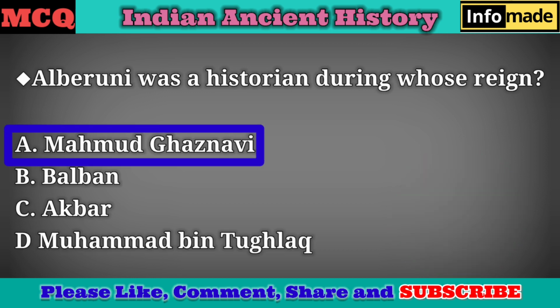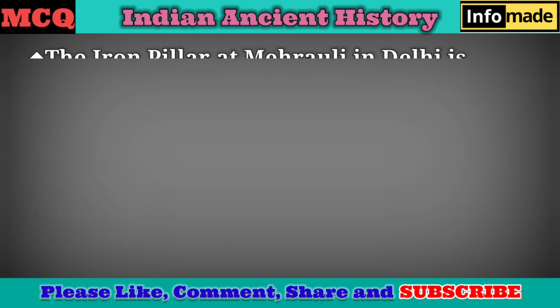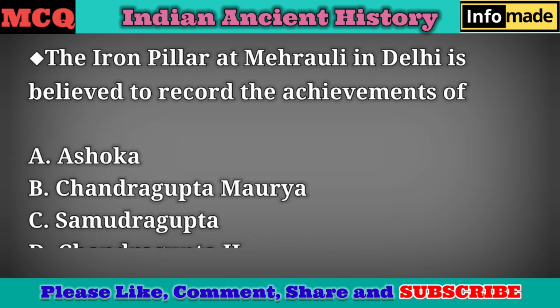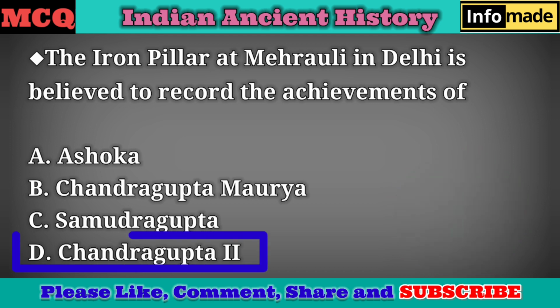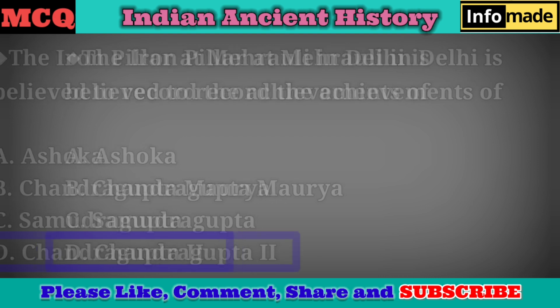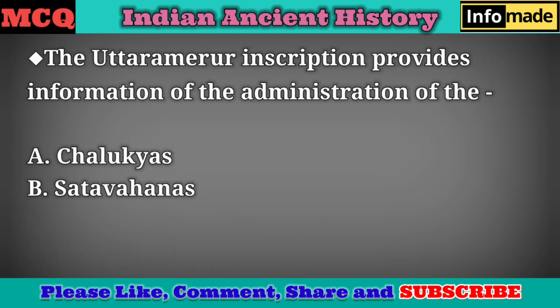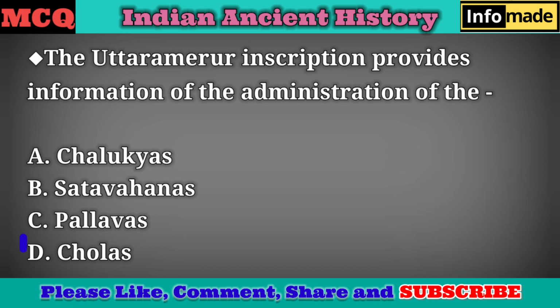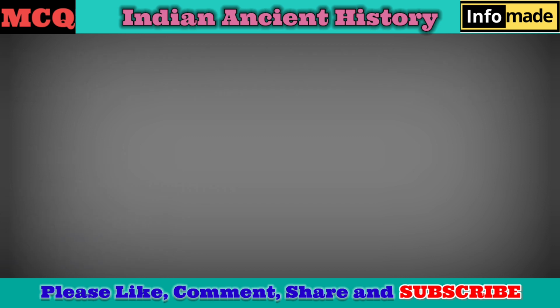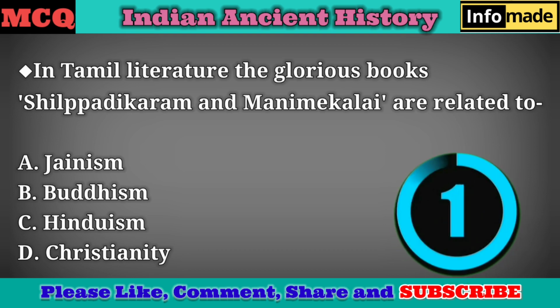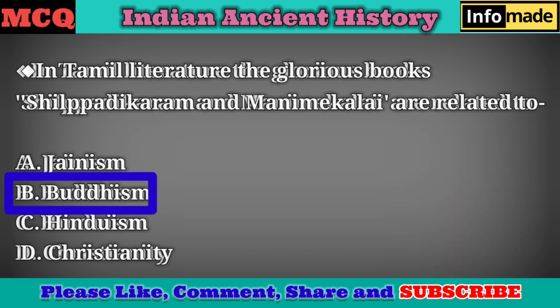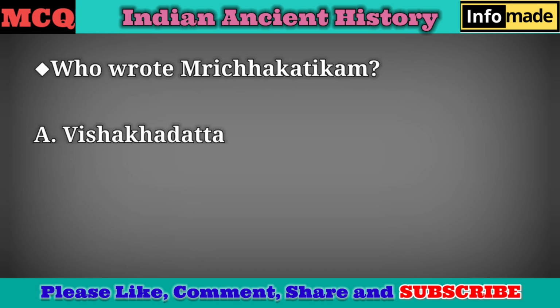Answer A. Mahmud Ghaznavi. The Iron Pillar at Mehrauli in Delhi is believed to record the achievements of. Answer D. Chandragupta II. The Uttaramarur inscription provides information of the administration of the. Answer D. Cholas. In Tamil literature, the glorious books, Shilappatikaram and Manimekalai, are related to. Answer B. Buddhism. Who wrote Mricchakatikam?